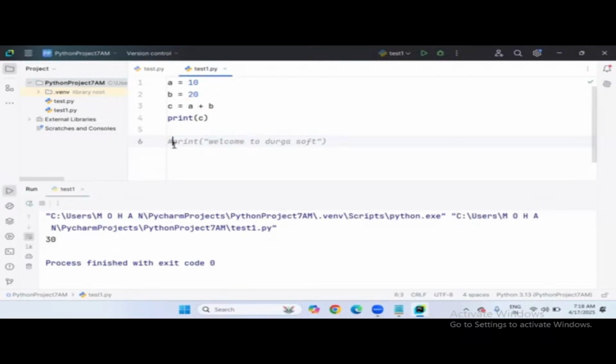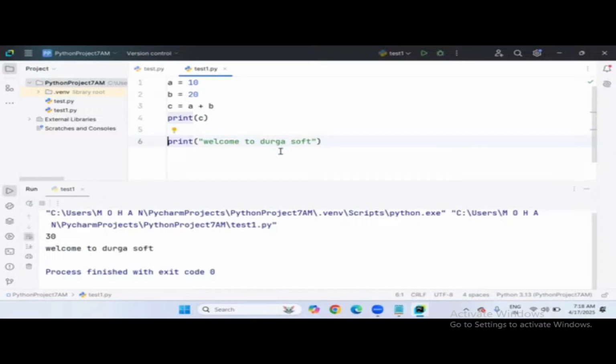If you want to uncomment, remove the hash sign again, and then it's included. When we put the hash sign, the Python interpreter ignores that line of code from the execution. Uncommenting means the line is included in the program execution, very simple.